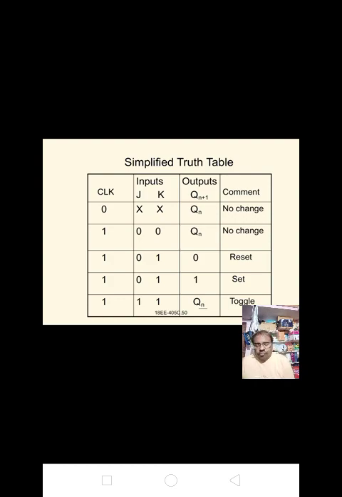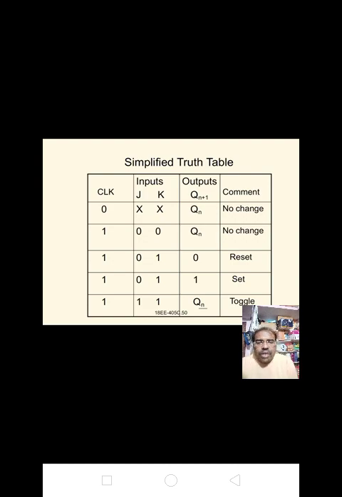When the clock is equal to 0, the inputs are 00, 01, 10, 11, and the output is Qn, no change. When the clock is equal to 1 and the input is 00, the output is Qn, no change. If the input is 01 with clock 1, the output is 0, reset.